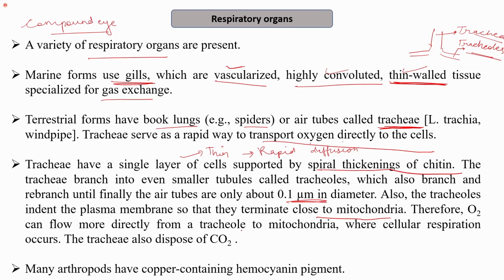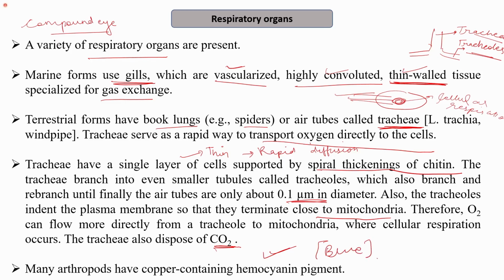We know that mitochondria are the powerhouse where cellular respiration occurs. So the tracheoles penetrate into the plasma membrane and open near the mitochondria. Mitochondria are the hub for cellular respiration. Therefore, oxygen is provided readily to the mitochondria, allowing easy gaseous exchange. The trachea also dispose of carbon dioxide. Unlike us humans, who have hemoglobin, many arthropods contain the copper-containing pigment hemocyanin, therefore their blood is blue in color.